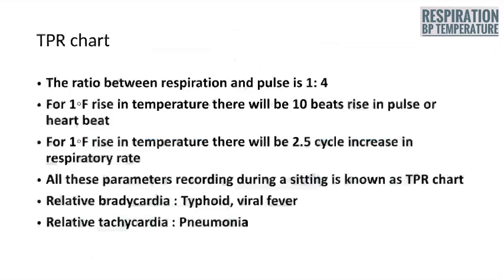All these parameters recorded during a sitting is known as the TPR chart. And as and when we are noting the temperature of the individual, we have to record the other two parameters as well.